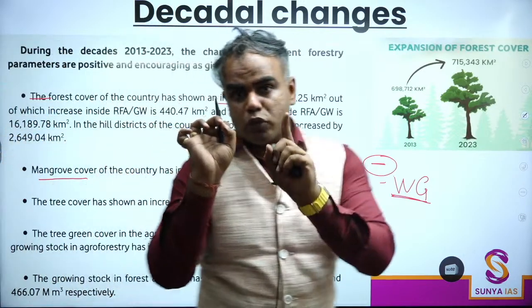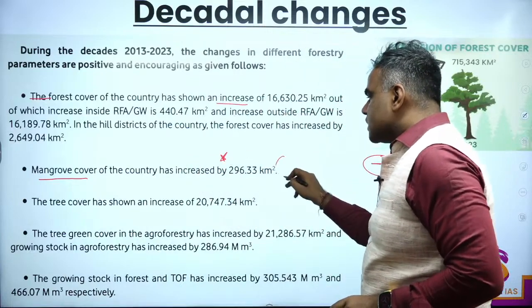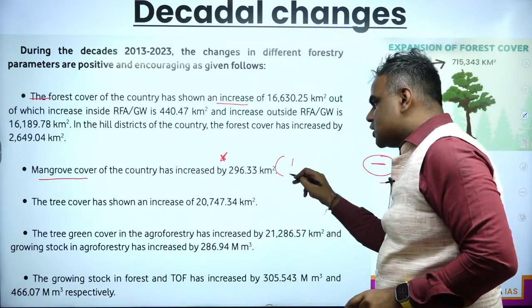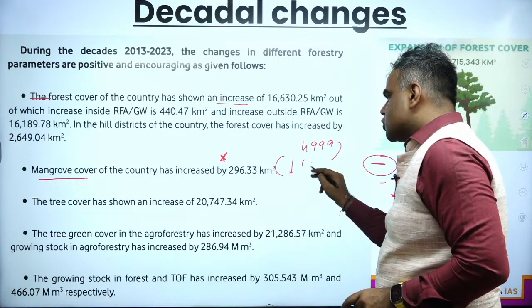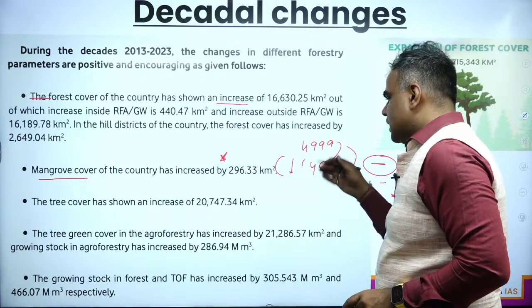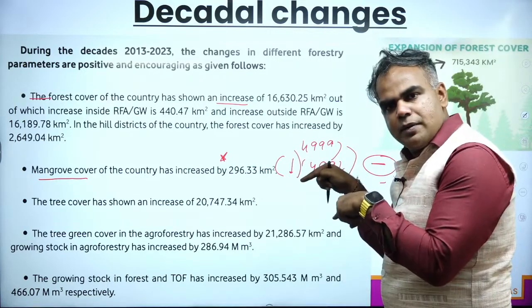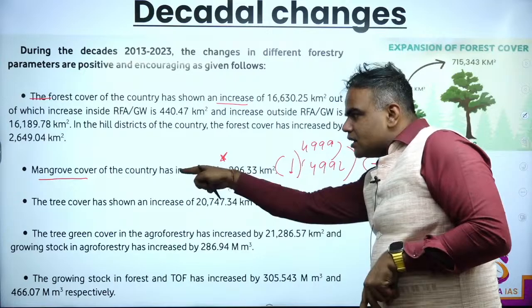When you write mangrove, put a star mark. Why? Because in the last 2 years, it has decreased. Okay. So you know from 4999, it has gone to 4992. इतना भी याद नहीं है, बस याद रखो 2 साल में कम है. In the 2 years it has decreased, but in the 10 years it has increased.